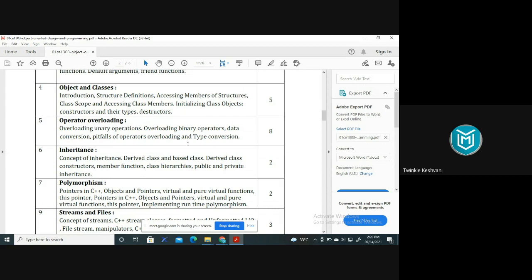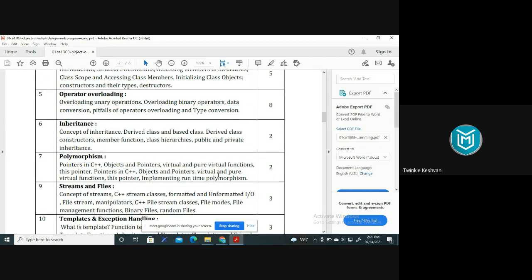Then polymorphism. In polymorphism, you will see different concepts like pointers, virtual functions, why we require virtual functions, and what runtime polymorphism is. All these concepts will be discussed in the 7th chapter. Then the 9th chapter is about streams and files, right? Streams and files are a kind of file handling.